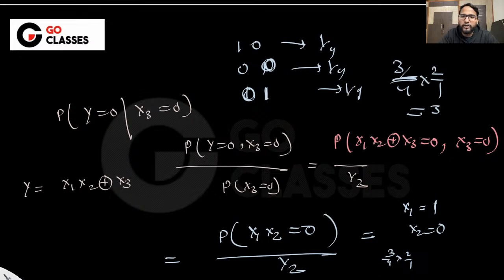So meanwhile, can you also try? Okay, I think that 1 by 2 division should not be there.